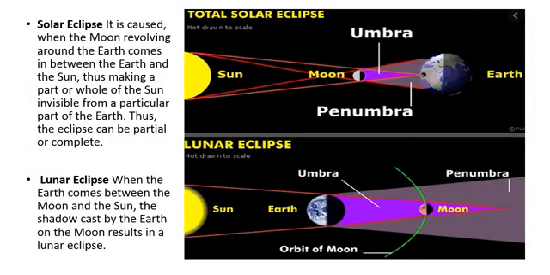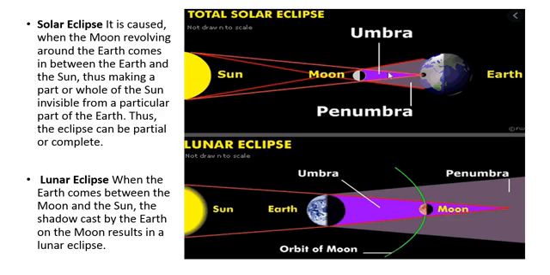First, solar eclipse, and then lunar eclipse. Two types of eclipses are there. Solar eclipse: how is it caused? It is caused when the moon, revolving around the earth, comes in between the earth and sun, thus making a part or whole of the sun invisible from a particular part of the earth. Thus the eclipse can be partial or complete.